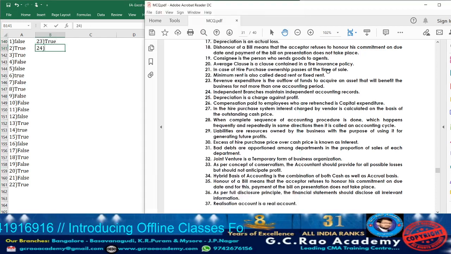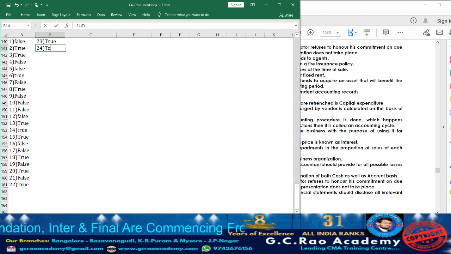Now let us move on to statement 24. Statement 24, what are they telling? Independent branches maintain independent accounting records. Yes, it is true. See, independent branches, who is going to maintain? The head office is going to maintain. Independent branches, what happens? The books of accounts will be maintained by the branches itself. So accordingly, the statement 24, it is true.